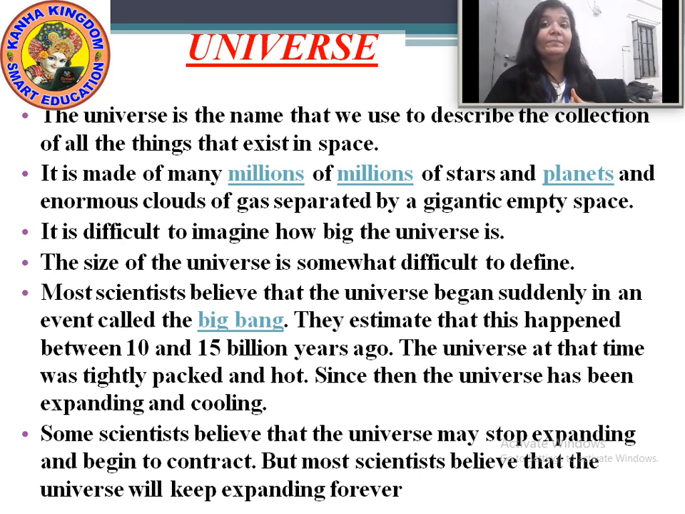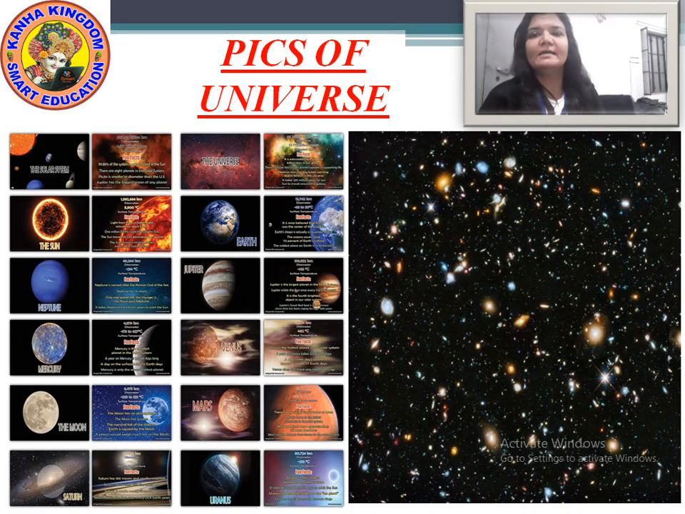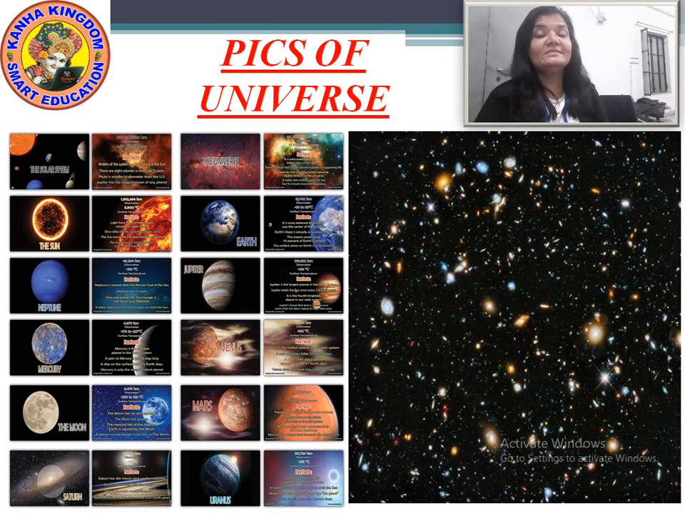Further, now knowing about the universe, it's only verbally. I have said to you that this is universe, this is that, universe is this, universe is that. But the easy way to understand is by looking at the picture. So let's have a look at the picture. This is the picture of the universe. Now have a look. What all things are there in the universe?